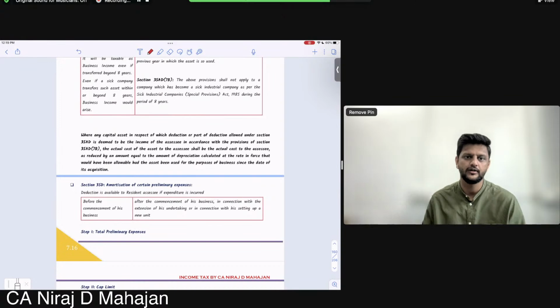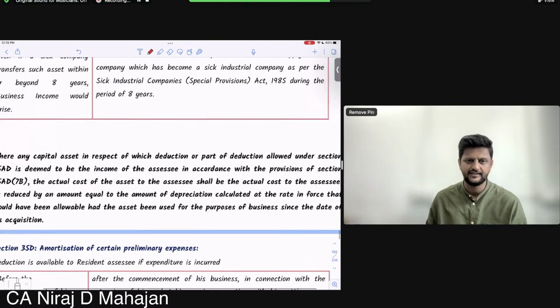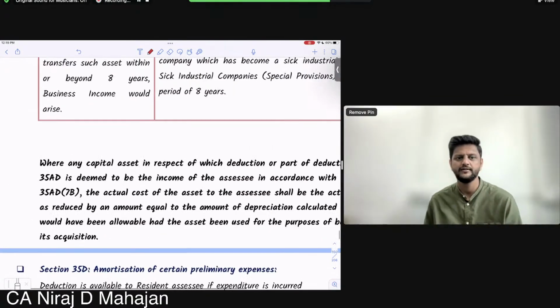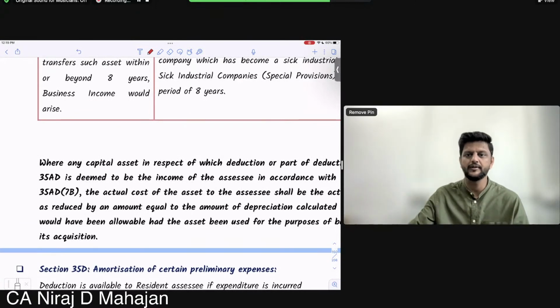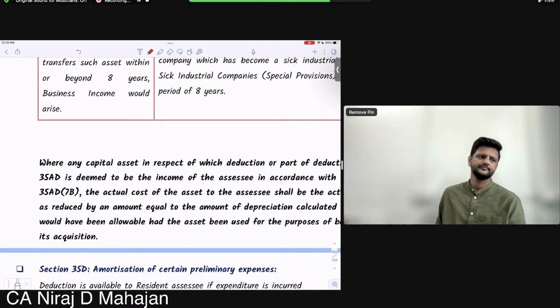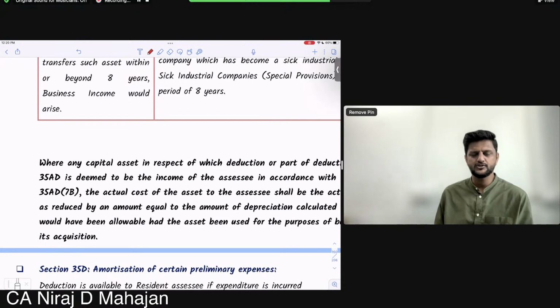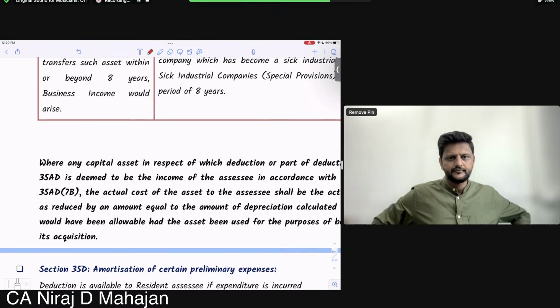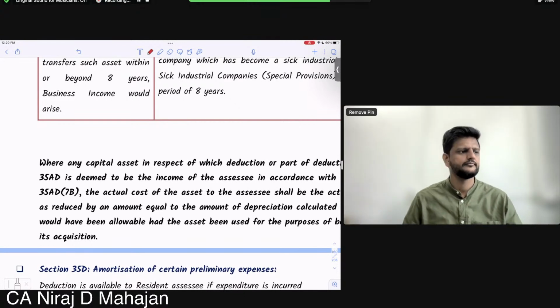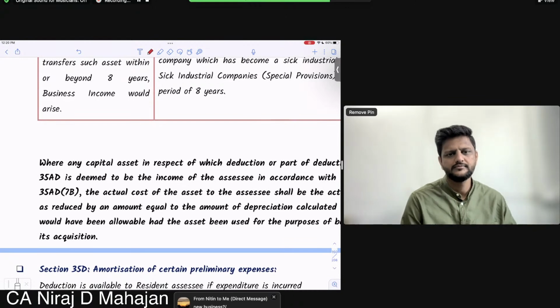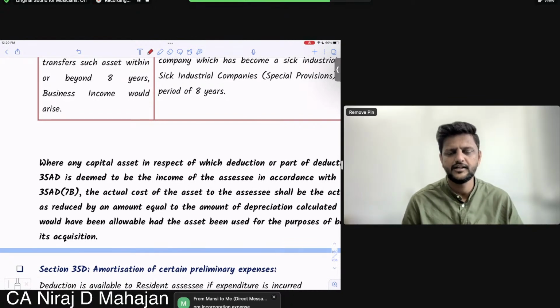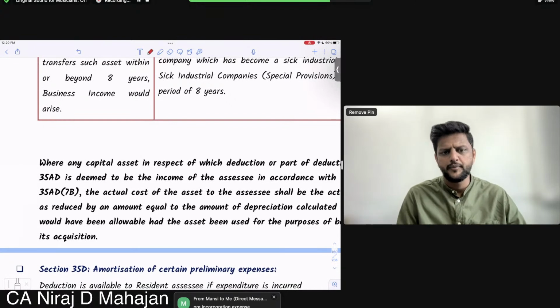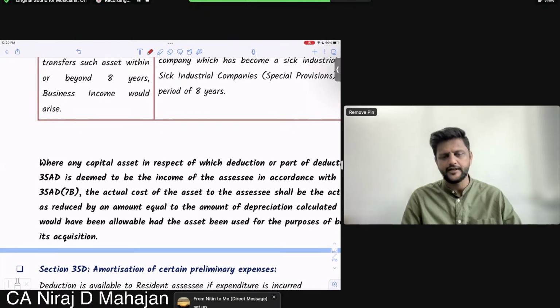From company law, I'm asking you. Nobody? Achha, what are preliminary expenses? We have discussed that or no? Pre-incorporation expense, correct? Preliminary expense itself means setup cost. Very good.